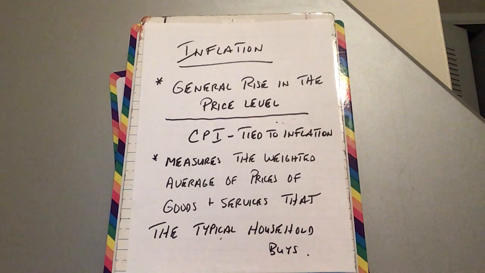And it's a weighted basket, meaning 10% on food, 15% on clothing, 30% on education, 40% on shelter. So it's a weighted average of the goods and services that the typical household would buy. And that's what we measure inflation by, this Consumer Price Index.